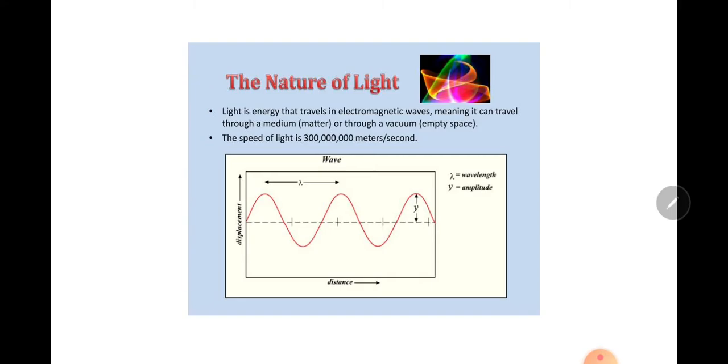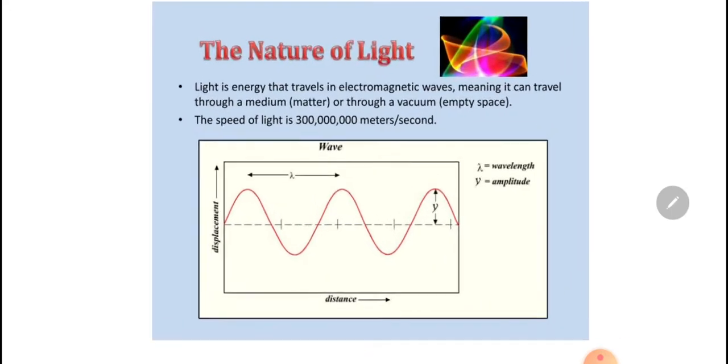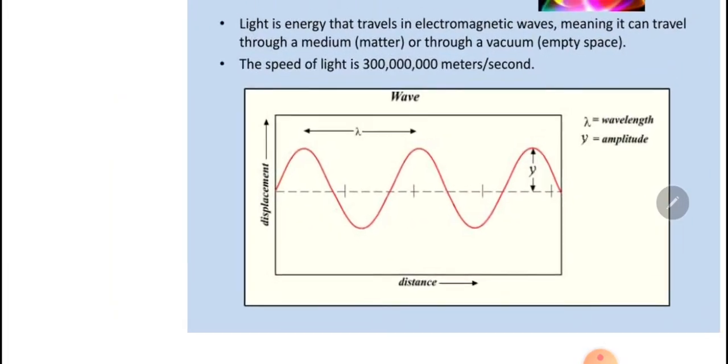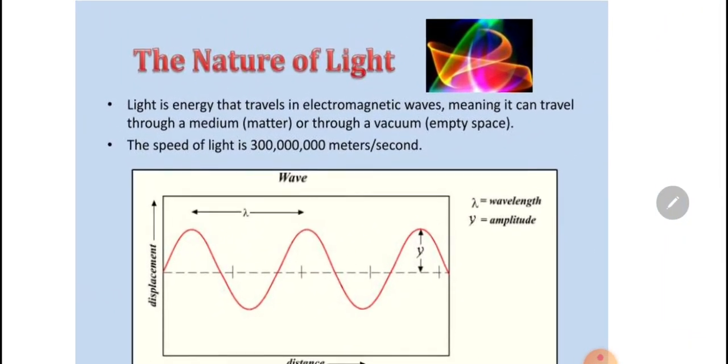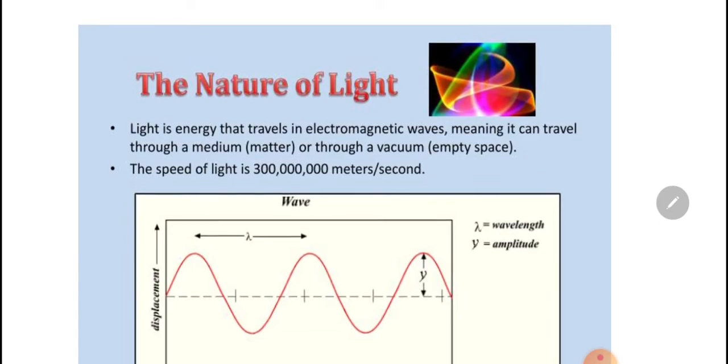Now, nature of light. Light is energy that travels in the shape of electromagnetic waves. Light is electromagnetic in nature, meaning it can travel through vacuum, medium, and empty space.